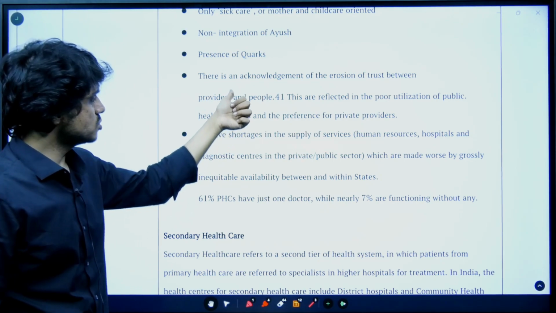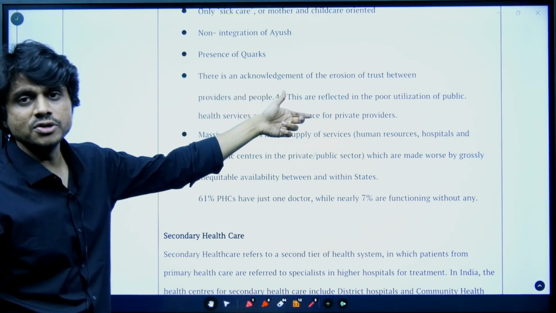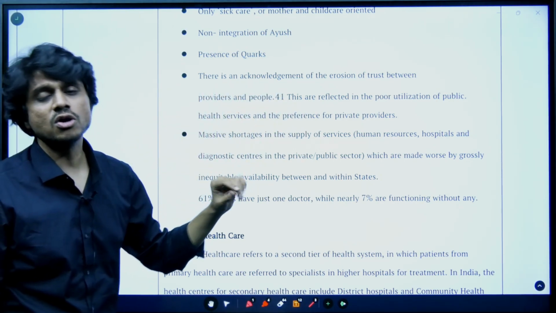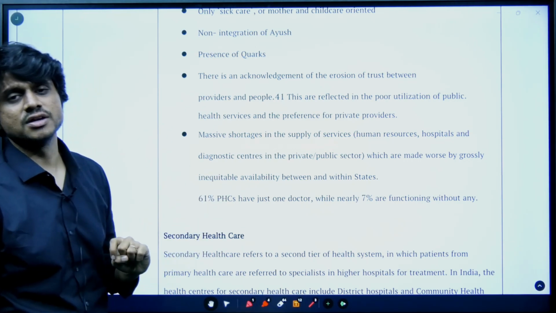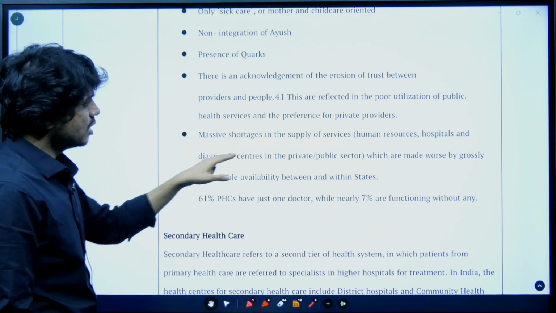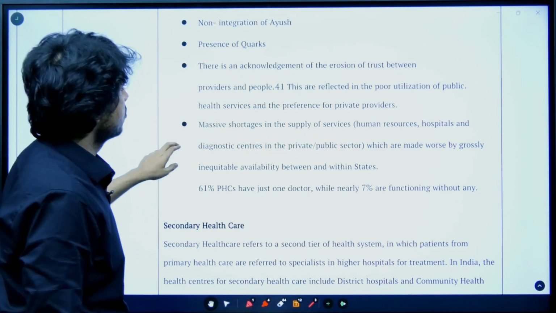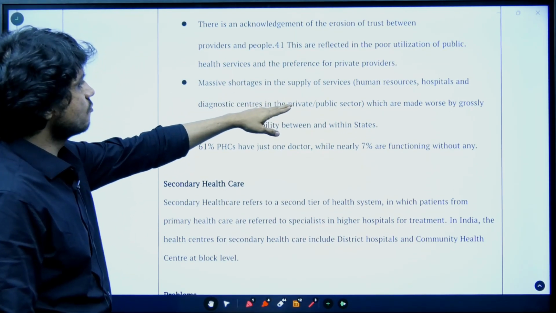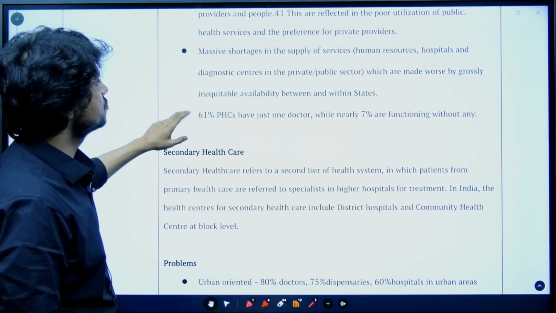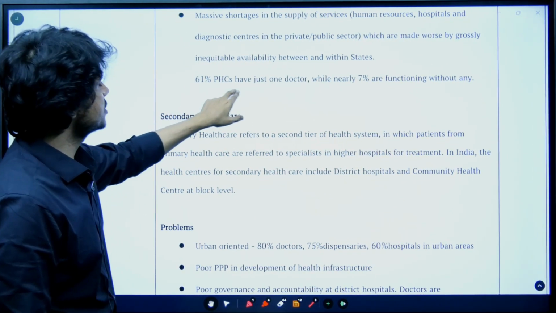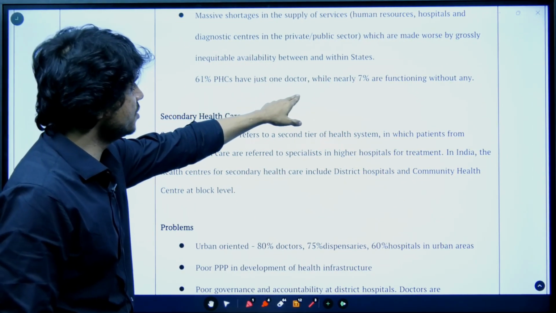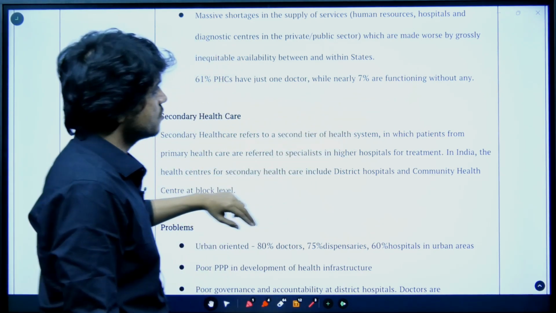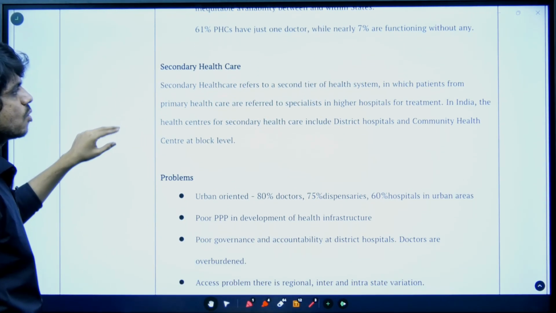The same lack of trust means they are not going to utilize healthcare services. They will also not pay taxes, and that will become a vicious circle. So that is also a problem. There is a massive shortage in the supply of human resources, hospitals, and doctors, which is made worse. 61% of primary healthcare centers have just one doctor, while nearly 7% are functioning without any. Such a very problematic system.